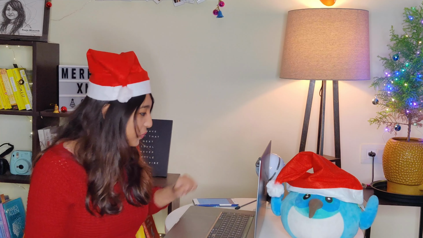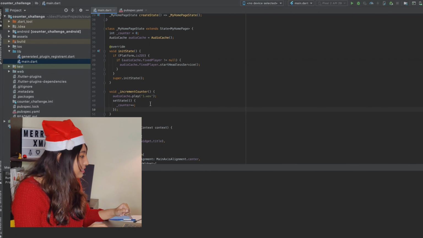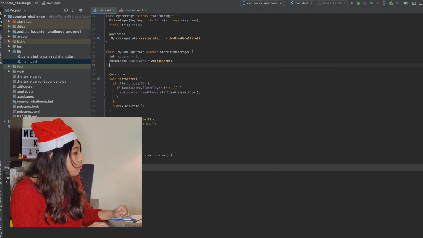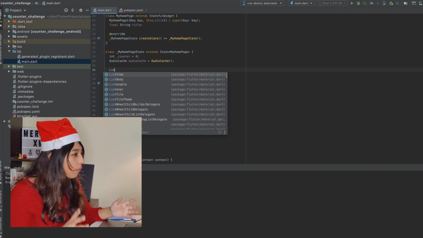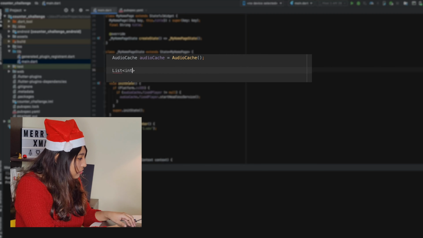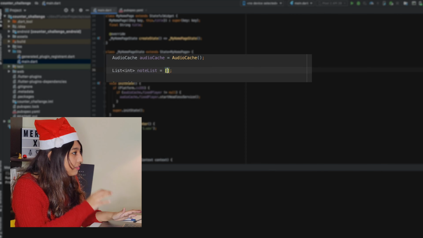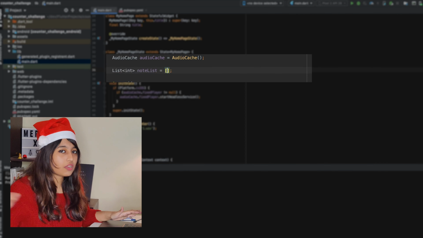So what I can do is create a list of integers, which is going to be a note list. Here I have a list of int called noteList, and I am going to create the right progression of the notes.